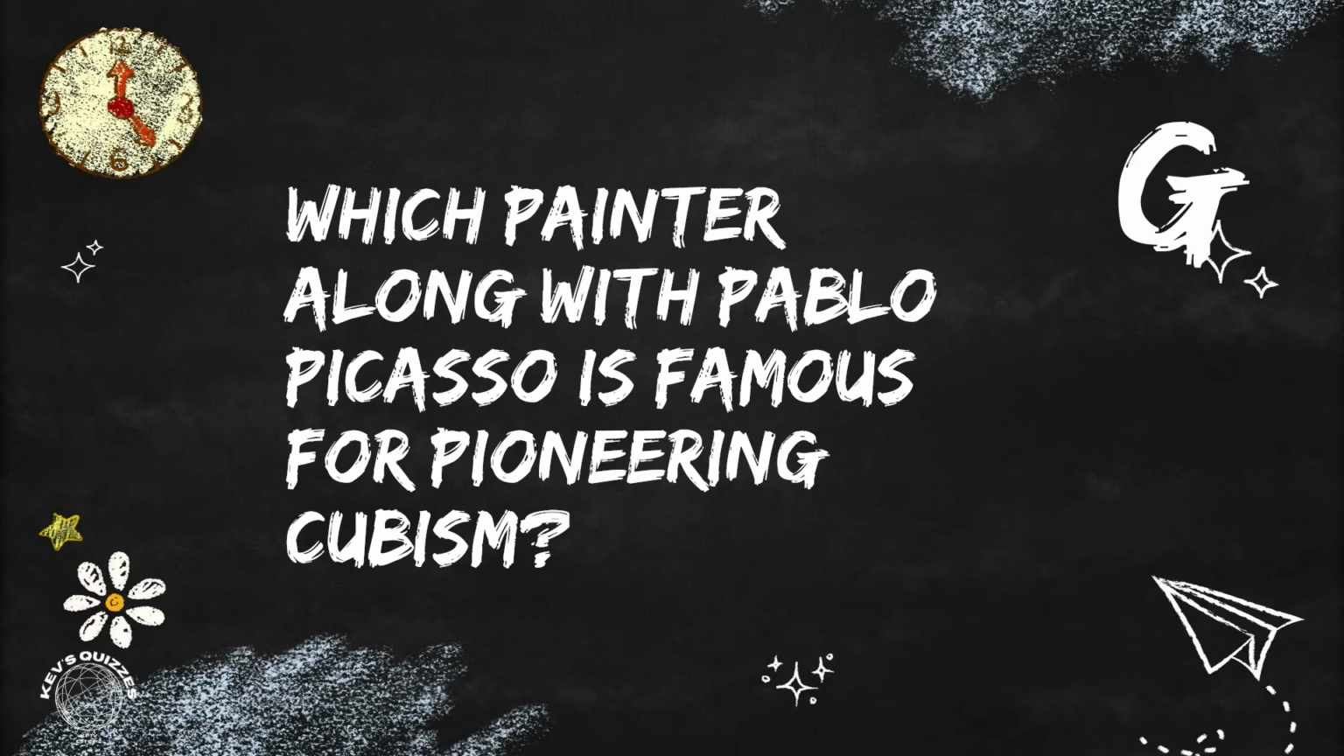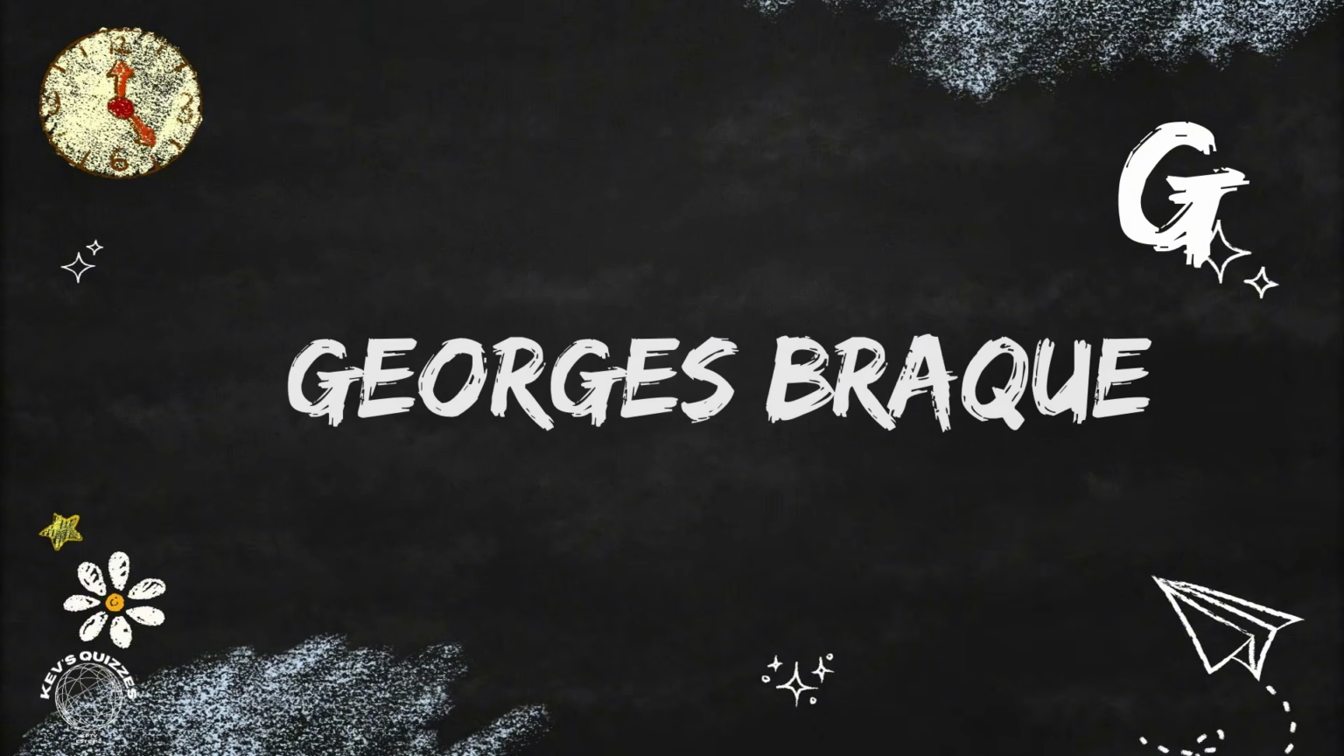Beginning with G. Which painter, along with Pablo Picasso, is famous for pioneering Cubism? That was Georges Braque.